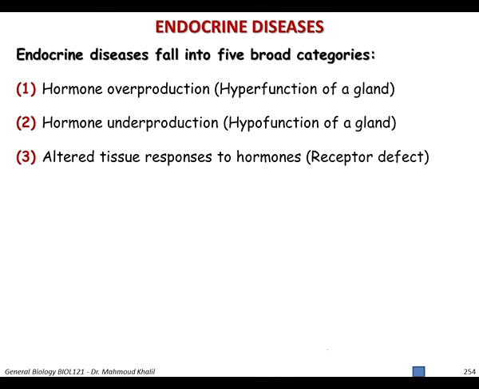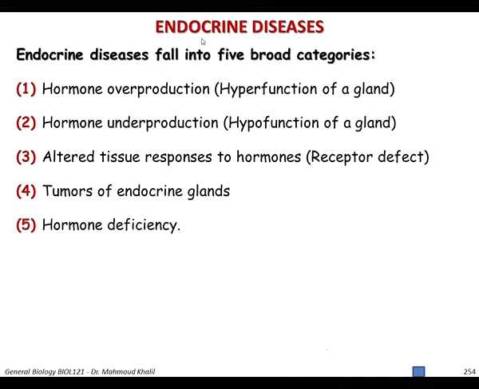Or disease can arise from altered tissue response to hormone. That means when a muscle receives a hormone, it's not contracting the proper way it needs to contract. When a gland or a target organ receives the hormone and interacts with it, it is not responding as normal, altered tissue response. Another class of endocrine diseases results from tumors that happen in the endocrine gland, as well as hormone deficiency, which may lead to endocrine disease.